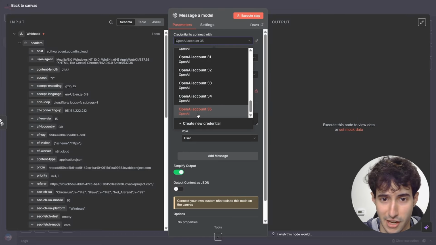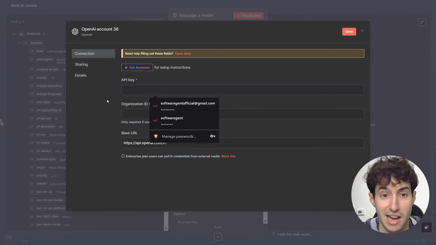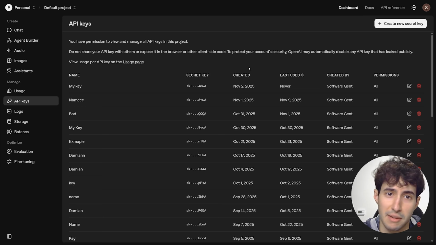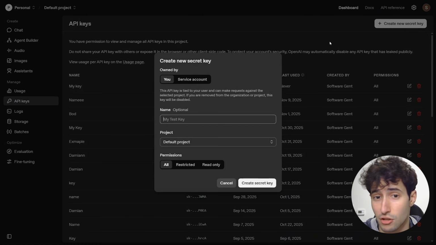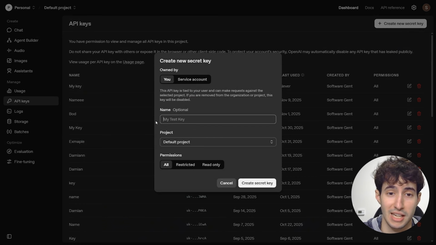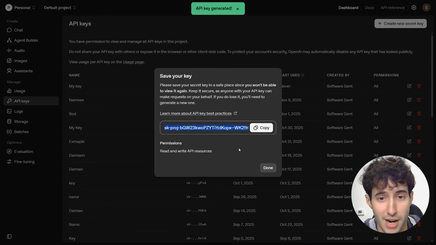Now if you do not have credentials, simply come over here and click on create new credential, and then you need to input your API key, which you can find by going over to platform/OpenAI/API keys, and then clicking on create new secret key. Then you simply need to give it a name. I will name it test, for example, and then click on create secret key, and boom, this is your brand new API key.